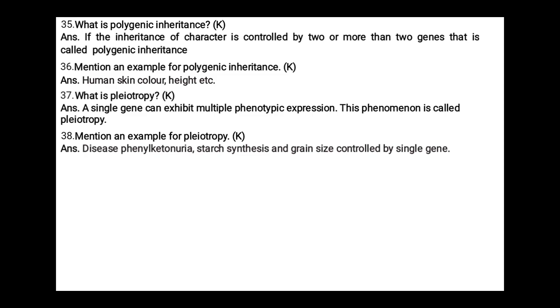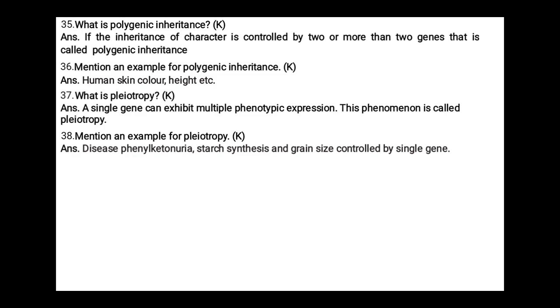Starch synthesis and grain size are controlled by the gene with capital B and small b alleles. Depending on their proportions, the starch synthesis will be different and grain size also will be different. So a single gene is expressing more than two characters, or multiple phenotypic expression.